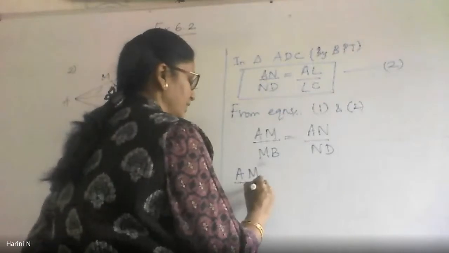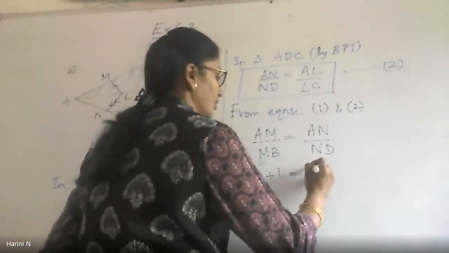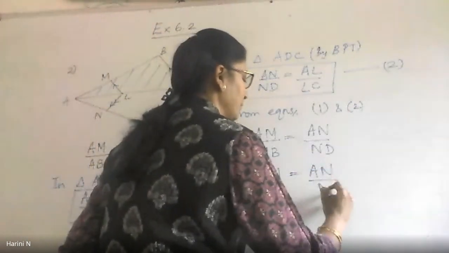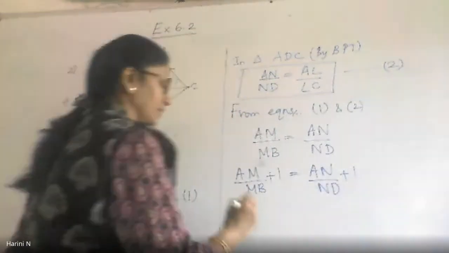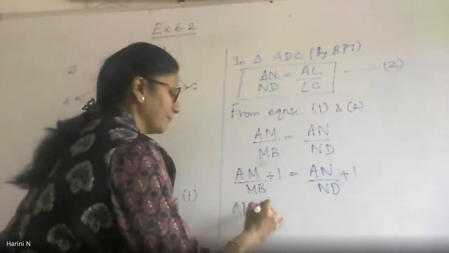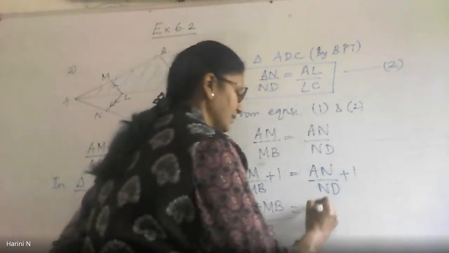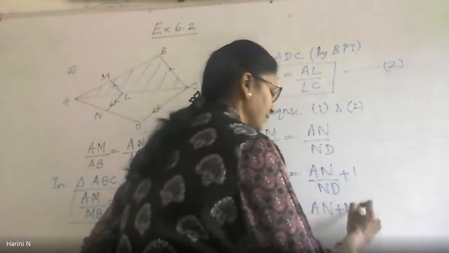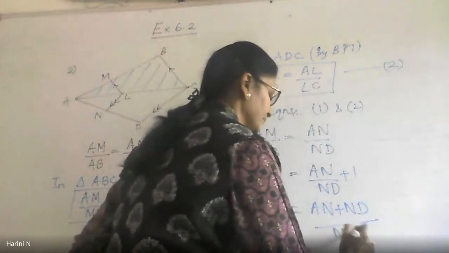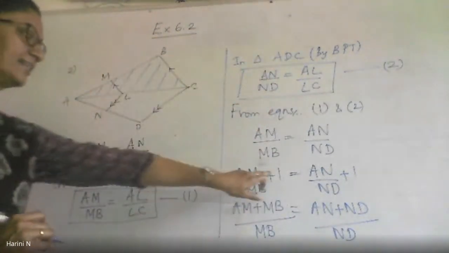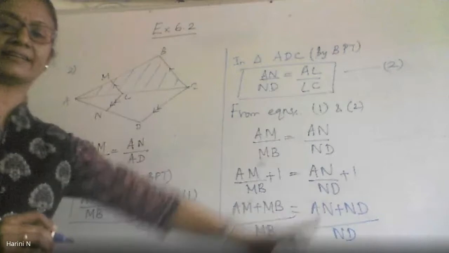What will happen if I add 1 to both sides of the equation? See how it works. All this adding, subtracting and all depends on how you see the equations. So it will become AM plus MB whole divided by MB equals AN plus ND by ND. I've just added 1 to both the sides, LHS and RHS of the equation.